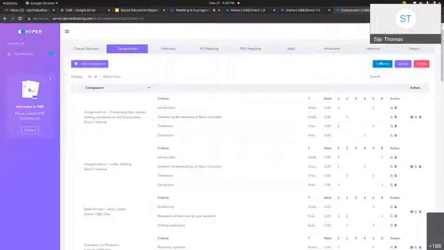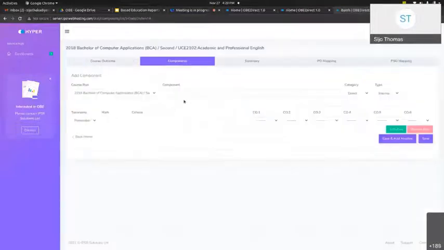Here also there are multiple options. We can upload using a template or through the interface. We write the component, like assignment or seminar, whether it is a direct or indirect component, and the type, that means internal, external, or OBE-only, and the different criteria. For example, if it is an assignment, there will be an introduction part. The criteria are nothing but a rubric: introduction, body, observations, conclusion, and so on.